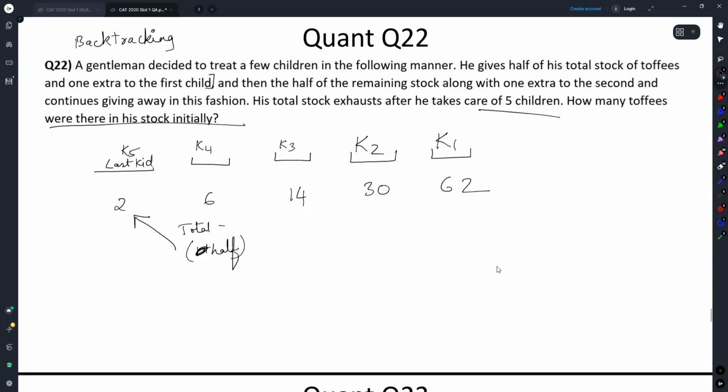The entire algorithm is 0 plus 1 into 2, 2 plus 1 into 2, 6 plus 1 into 2. So the same process, same work has to be done several times over.